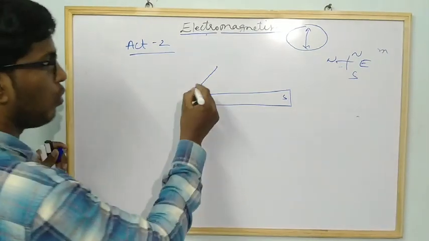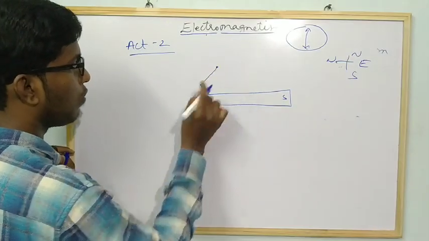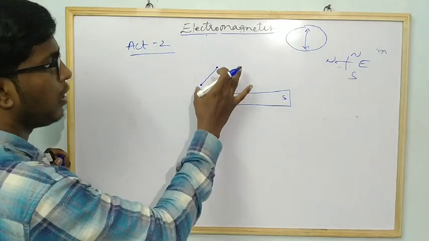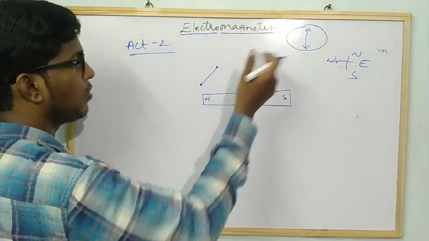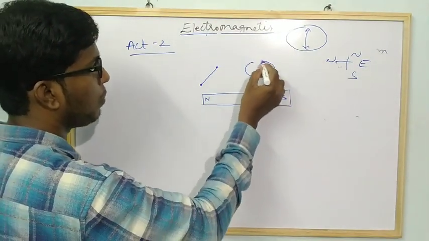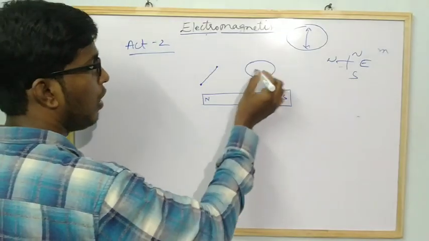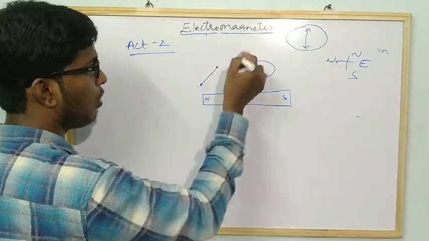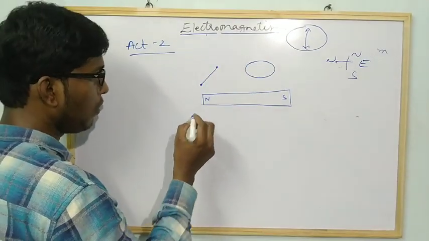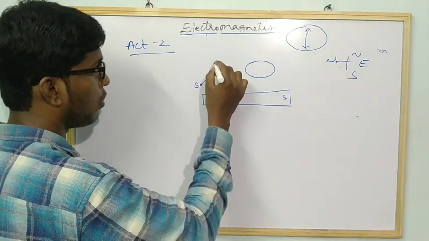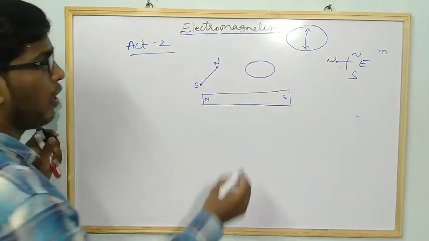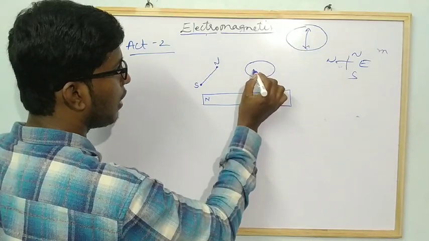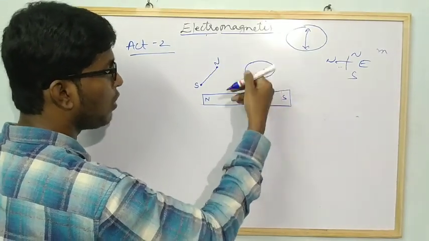Understand? Now, assume that this is the direction shown by the compass needle when it is placed over here. Now take the same compass needle and place it over here. Again it will not show this direction. Draw the line from south to north, assume this is the south and north. Now you place it over here. Again it will not show north south, it will show another direction.